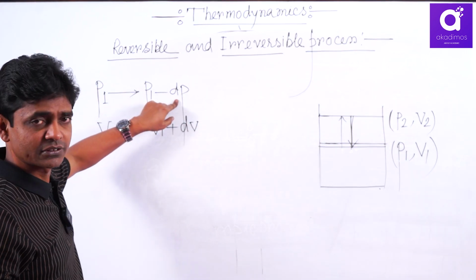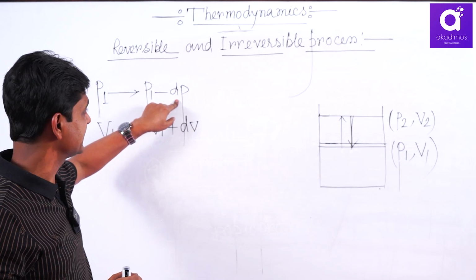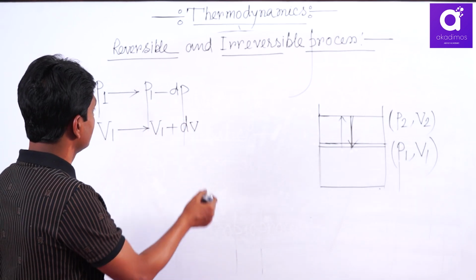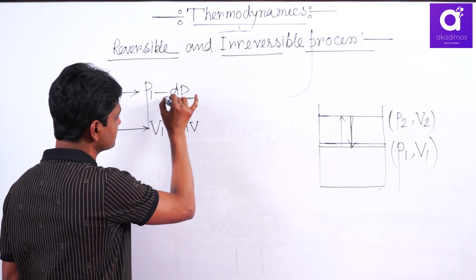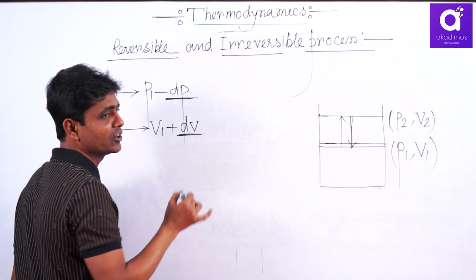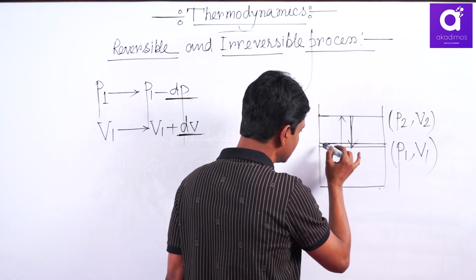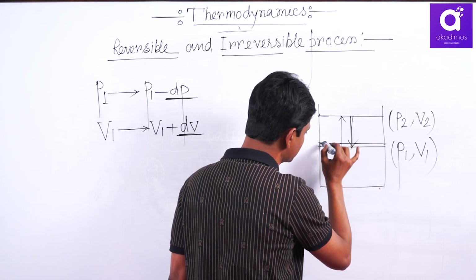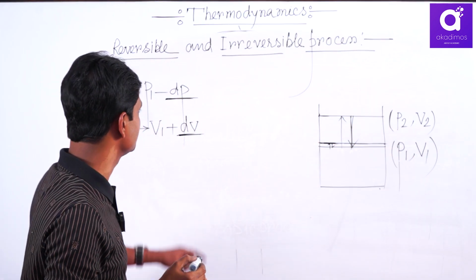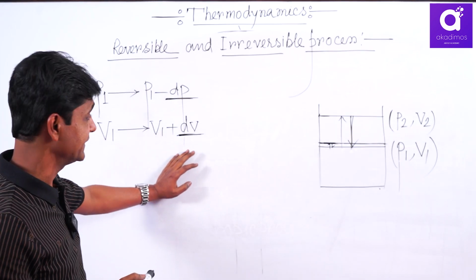This dP mathematically tends to 0, but practically it is minimum. A minimum decrease of pressure gives a minimum increase of volume. And if you give time, you can consider this step a reversible step, since dP tends to 0, automatically dV tends to 0 mathematically.